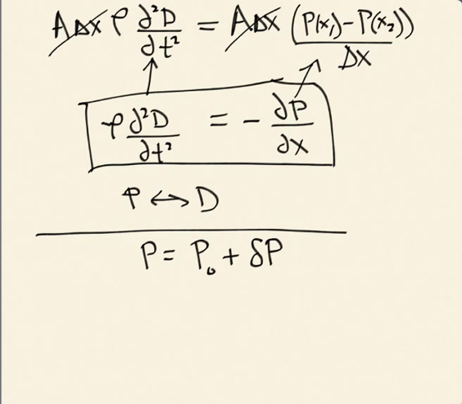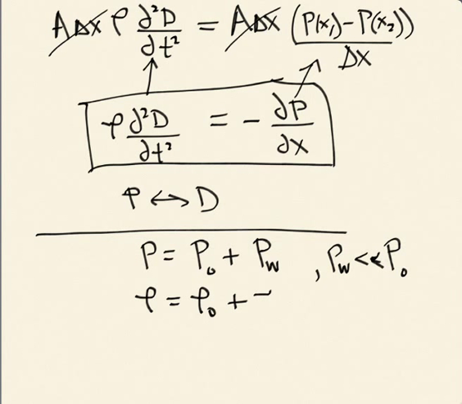Okay, or actually, rethink that. I went back and forth here. Let me just call it P wave. Okay, all right, and P wave is much smaller than P naught. Now, the reason for that will become clear in a second. And then we have a density, which is some background density in the air. And then as the wave goes by, I get a perturbation that I'll call rho w.